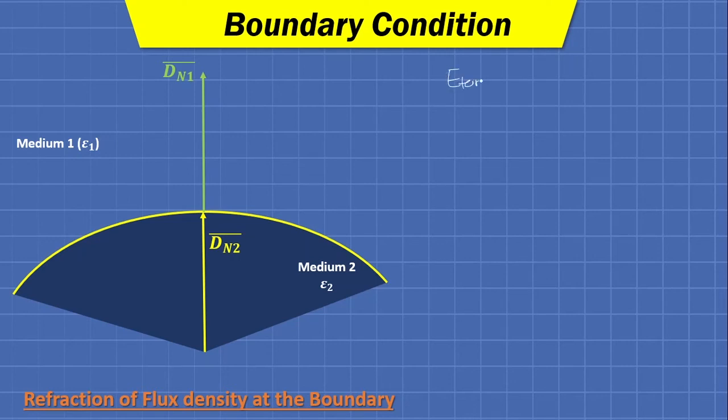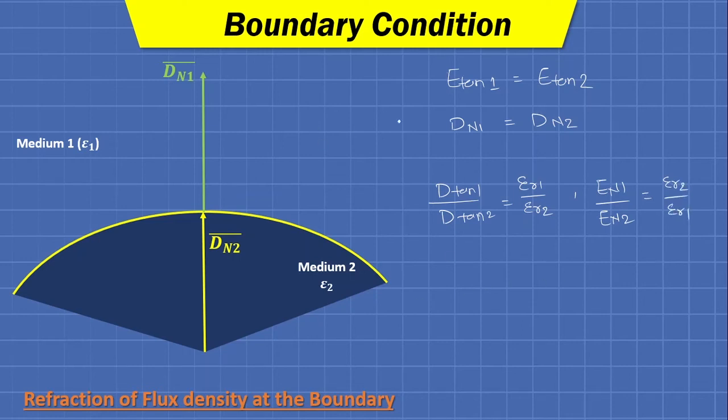The tangential components of intensity are equal, normal components of density are equal, the ratio of tangential components of density is equal to the ratio of relative permittivity of both the mediums, and the ratio of normal components of intensity is equal to the inverse ratio of relative permittivity. Fine. So all the discussion will depend on these four findings.